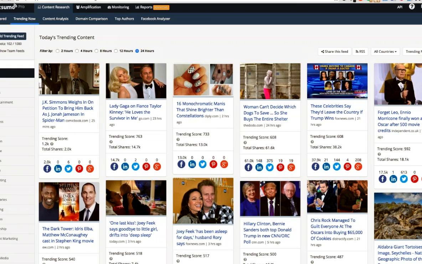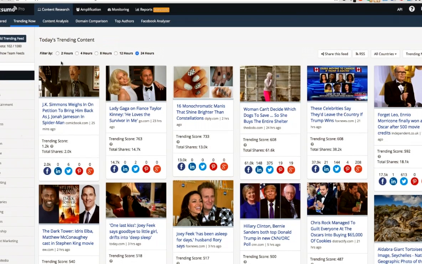Now, each of these listings also includes the total number of shares that the content has gotten, which you see here, and we break that up so that you can see which network is seeing the most sharing action for each piece of content. Our intention is that with those two numbers and the timestamp, you would be able to not only know content trends across the internet, but also be able to identify posts that are likely to go viral before they reach the peak of their popularity.